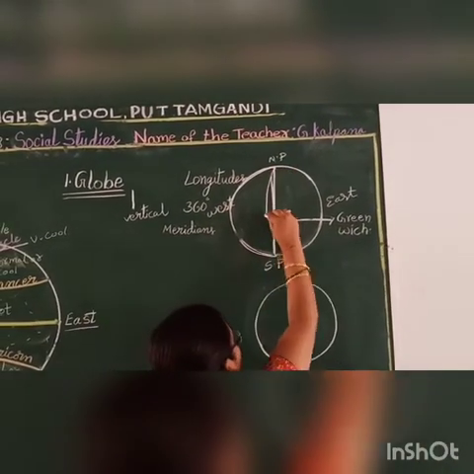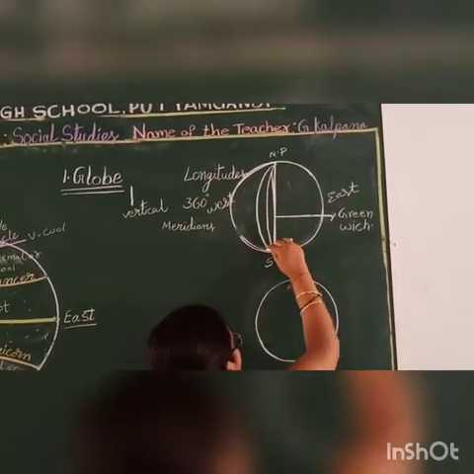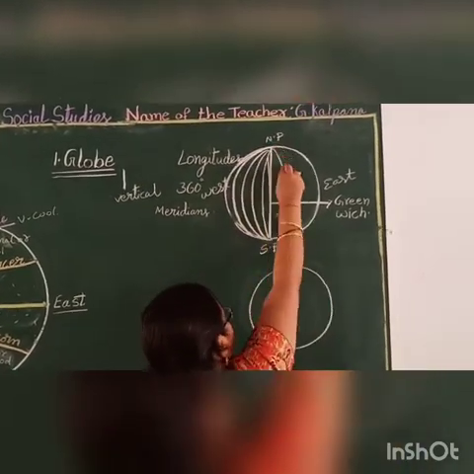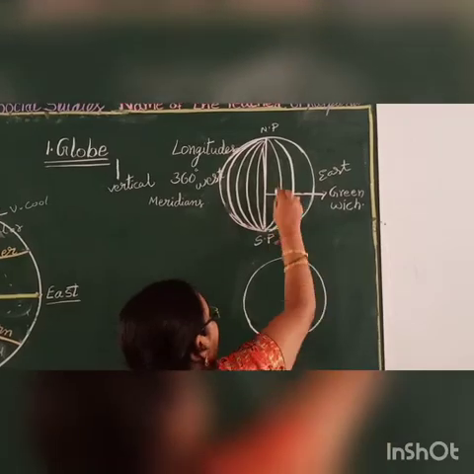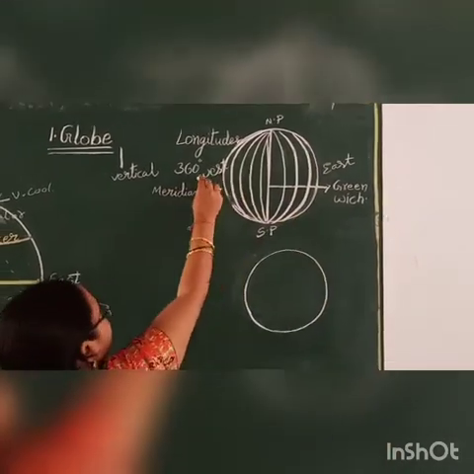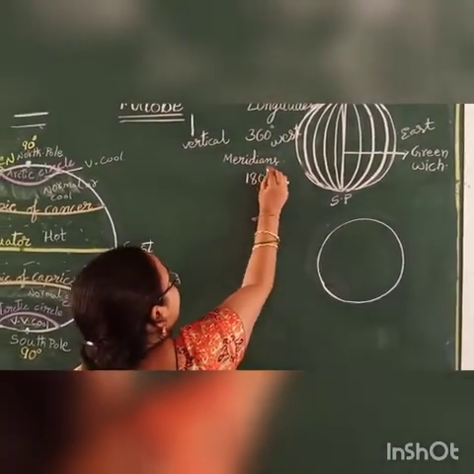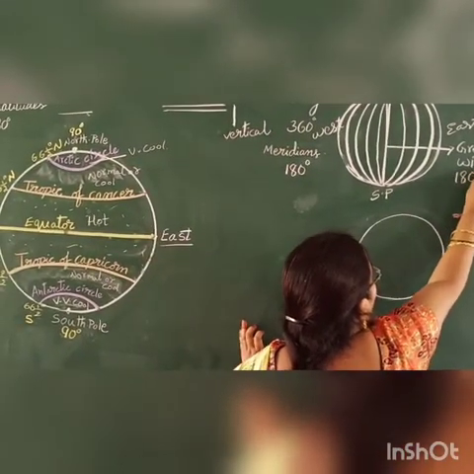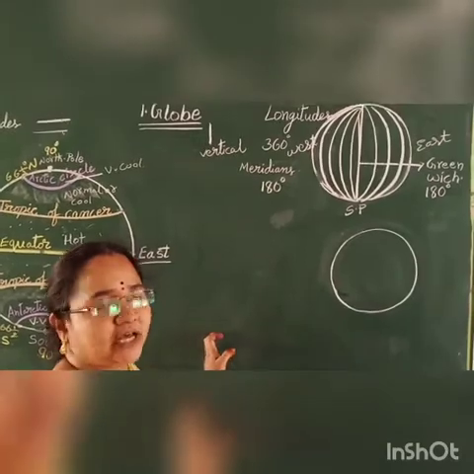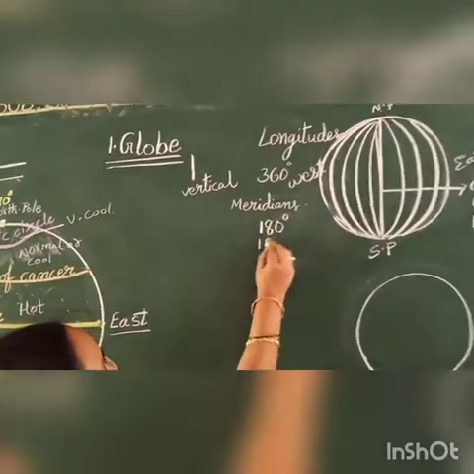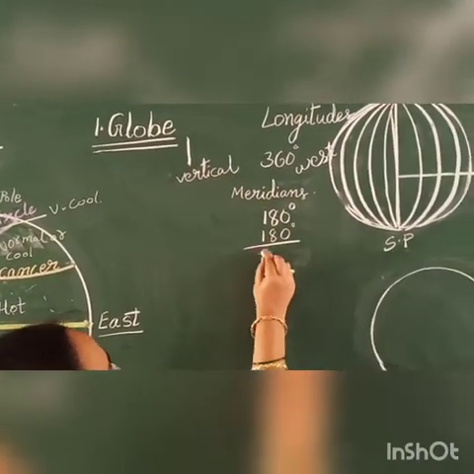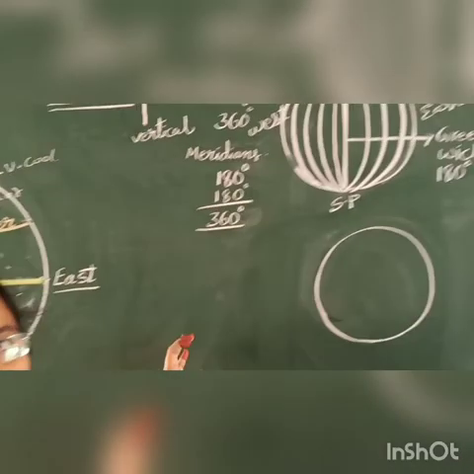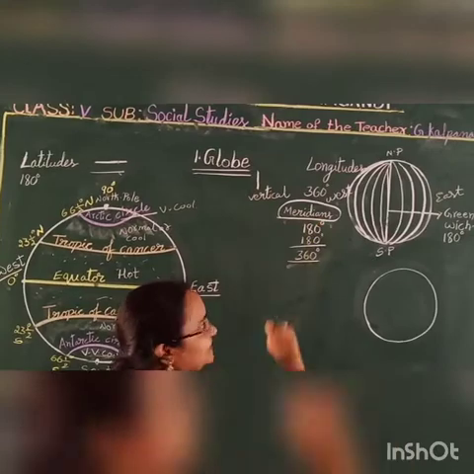Now all these longitudes are running from top to bottom on the globe like this. On the west side 180 degrees of longitudes are there. On the east side 180 degrees of longitudes are there. So both together, 180 plus 180, a total of 360 meridians are there.